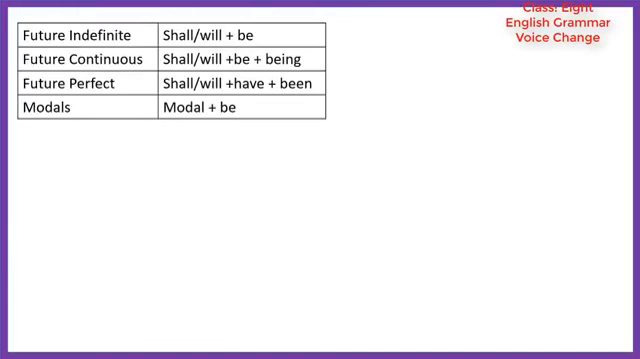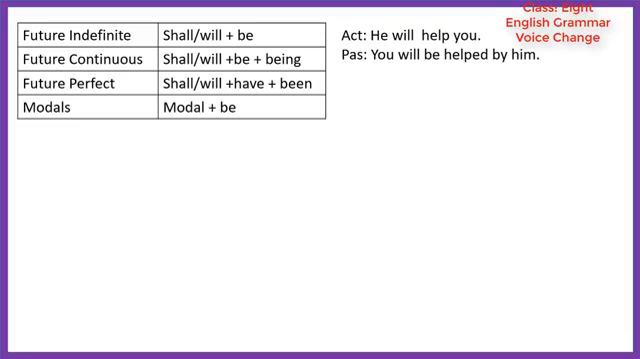Look, future indefinite. Its auxiliary verb is shall or will plus be. Look at the example. He will help you. The sentence is in future indefinite tense. The passive form is you will be helped by him.